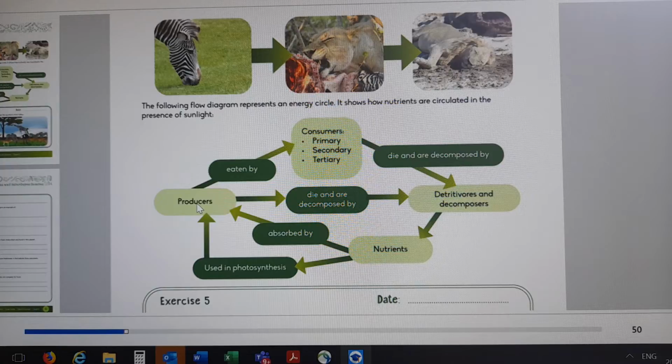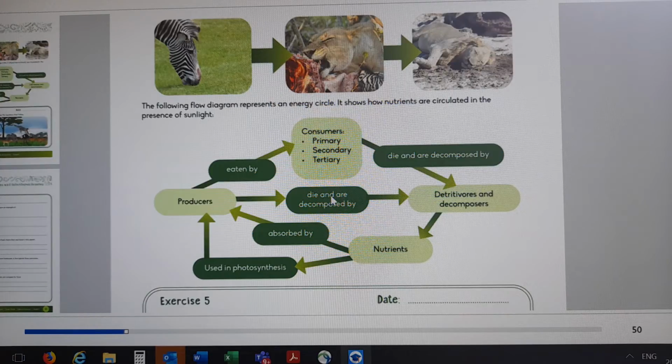So we start here with the producers, which is the plant. You see the grass, it is eaten by the consumers, either primary, secondary, or tertiary consumers. The consumers die and are decomposed by detritivores and decomposers.